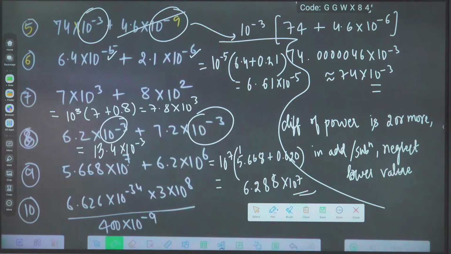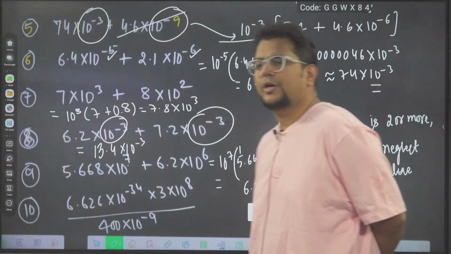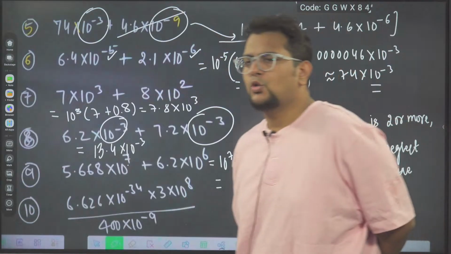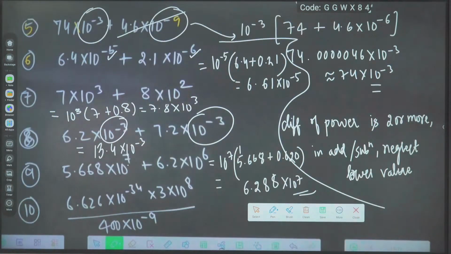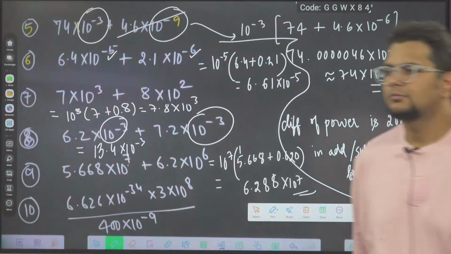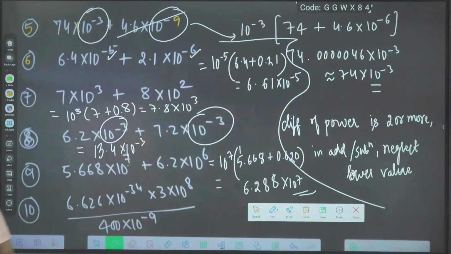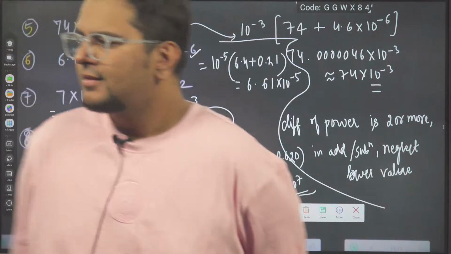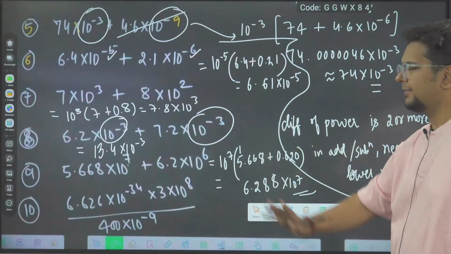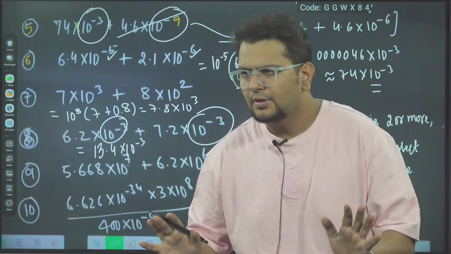Check this question, question number 9. Check question number 9, bhai. Yeah, 62.88 into 10 power 6 can also work. 62.88 into 10 power 6 is also correct. 6.288 into 10 power 7 is also correct. Check, bhai. Done. 13.4 into 10 power minus 3. Which one? Acha, that one. Correct. Correct up to here.